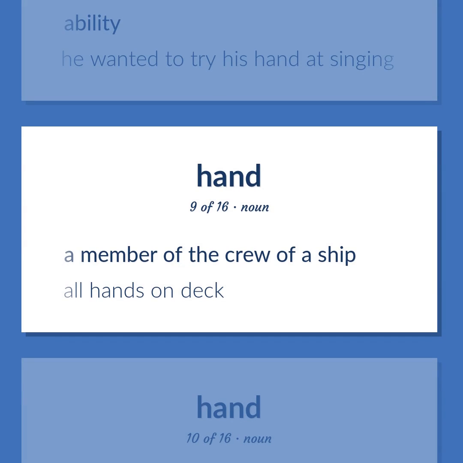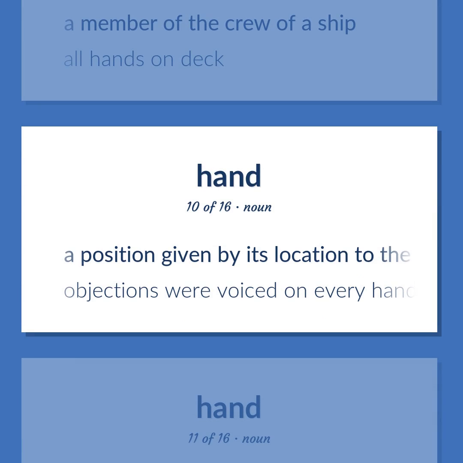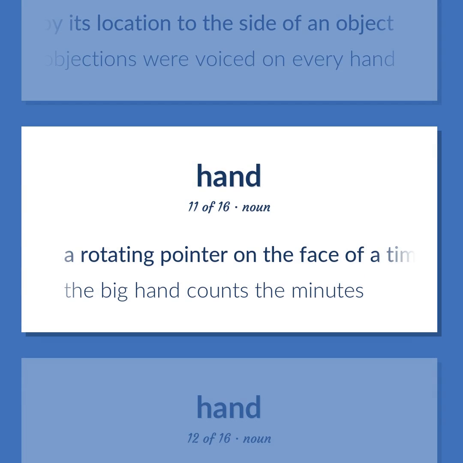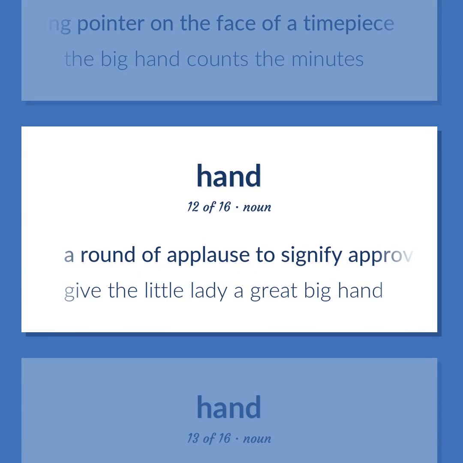A member of the crew of a ship. All hands on deck. A position given by its location to the side of an object. Objections were voiced on every hand. A rotating pointer on the face of a timepiece. The big hand counts the minutes. A round of applause to signify approval. Give the little lady a great big hand.